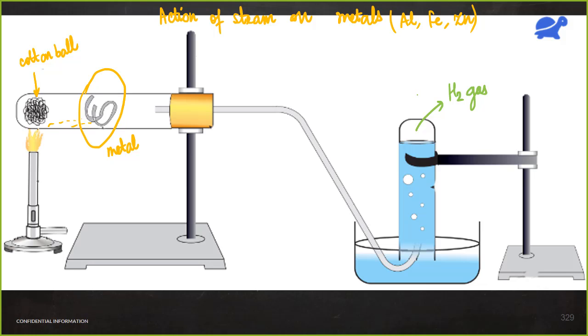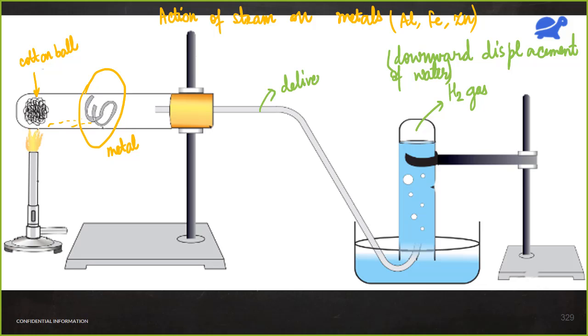Ma'am, downward displacement of water. Yeah, very good, Swati. This is nothing but the downward displacement of water, because hydrogen has pushed the water downward. So this diagram is important. This tube here is the delivery tube. This is how this diagram looks on paper.